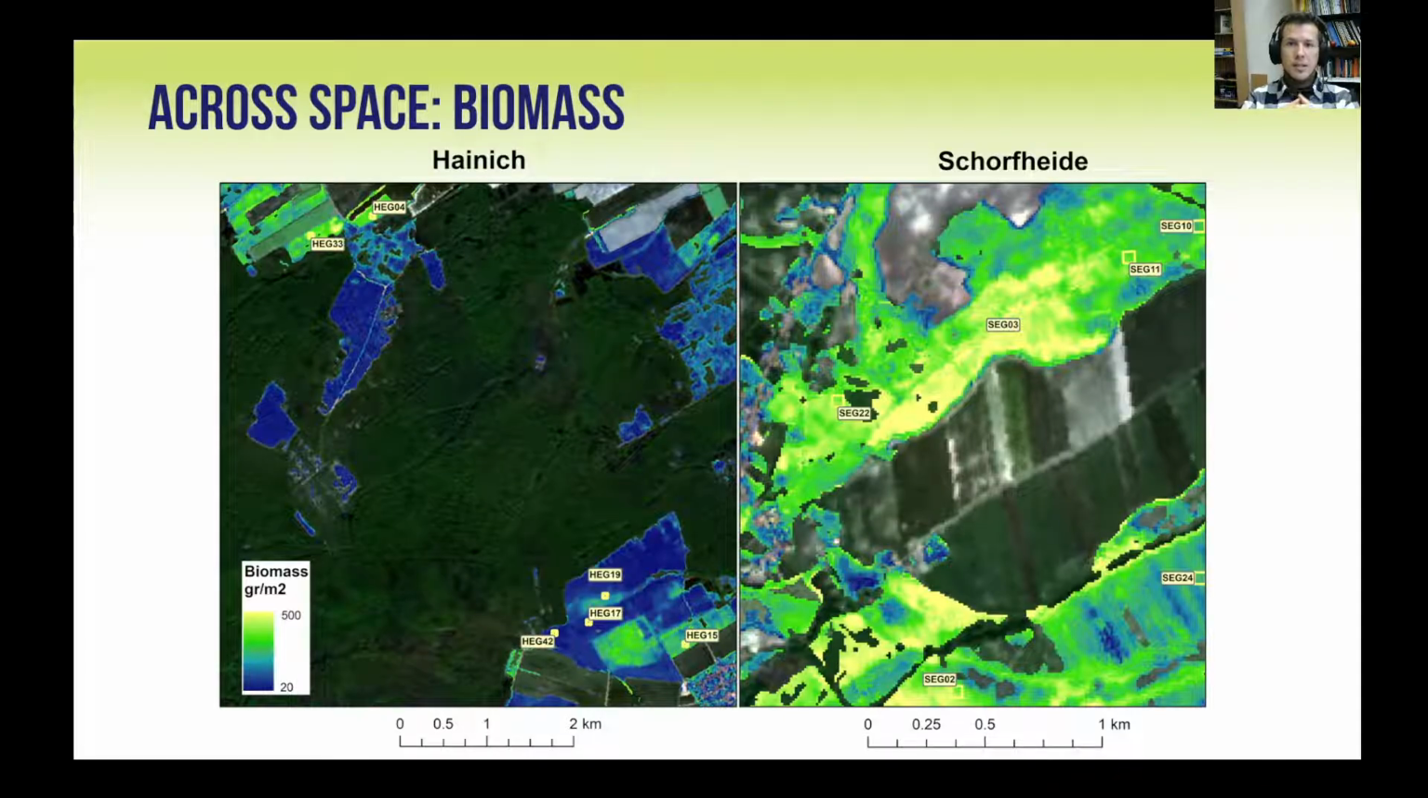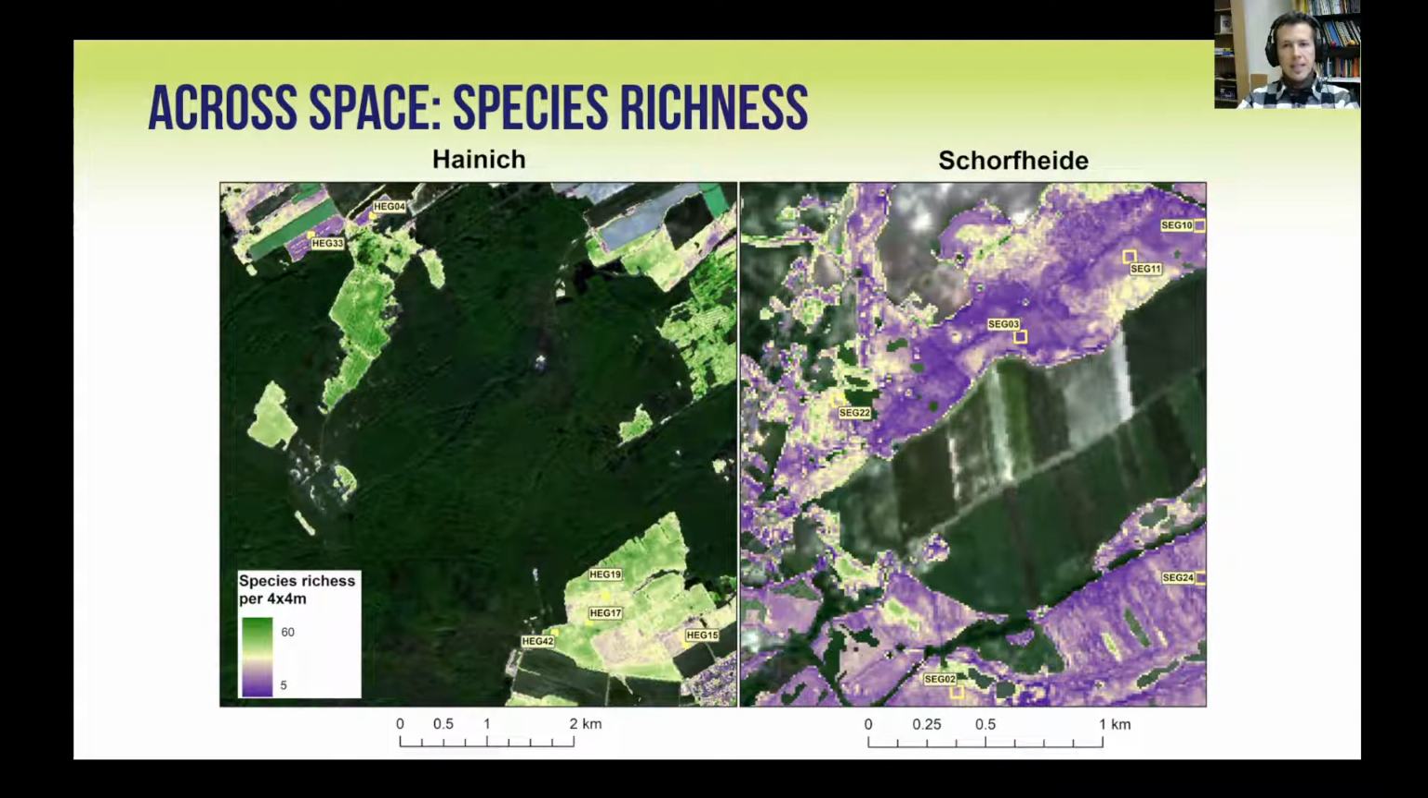The predictions can also be made across space, revealing which grasslands are most or least productive. We can see in these examples that the patterns in productivity and biomass are inversely correlated to the species richness. The areas that score high in biomass here, they score very low in species richness.